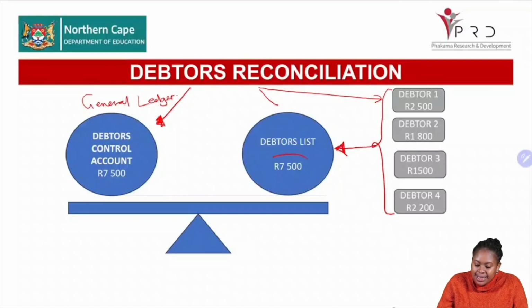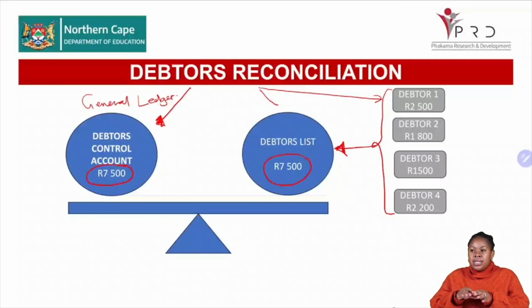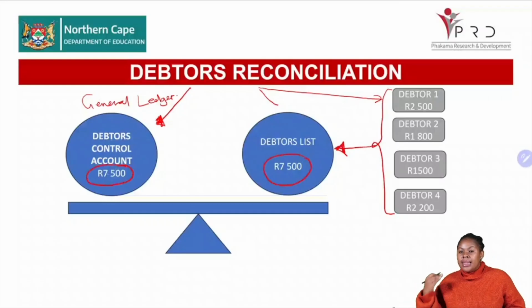And our debtors list must correspond with the debtors control. Why must they correspond? Because these amounts, as much as they are done differently and recorded at different places, use the same information. So there's no way we are using the same information and we are not getting to the same point. That is why they must correspond, because the transactions that are being recorded in the debtors ledger are the same transactions that are being recorded in the debtors control.